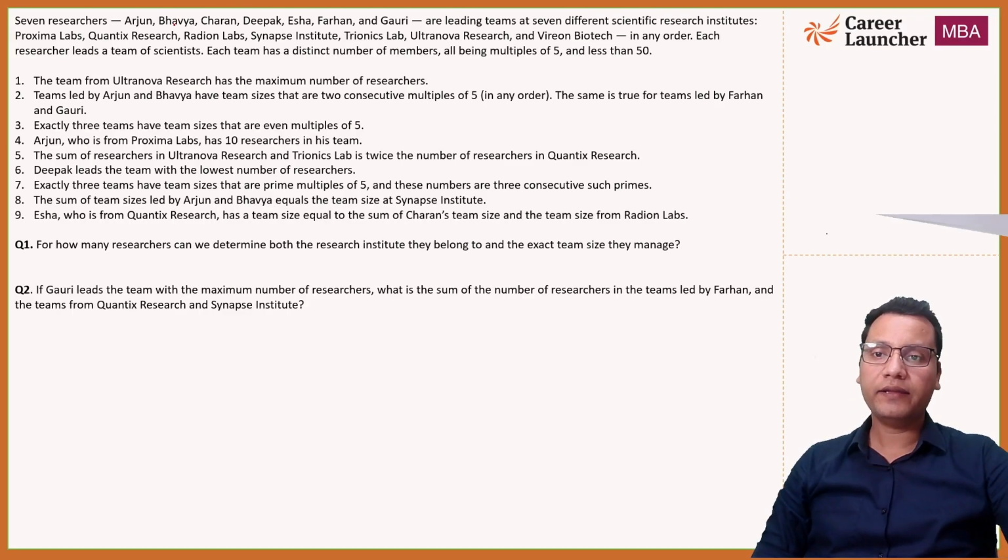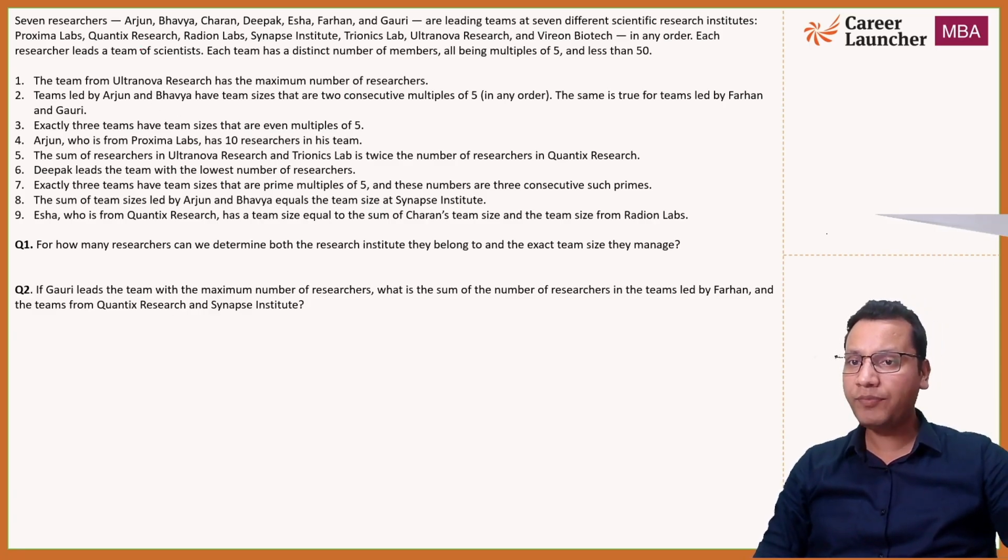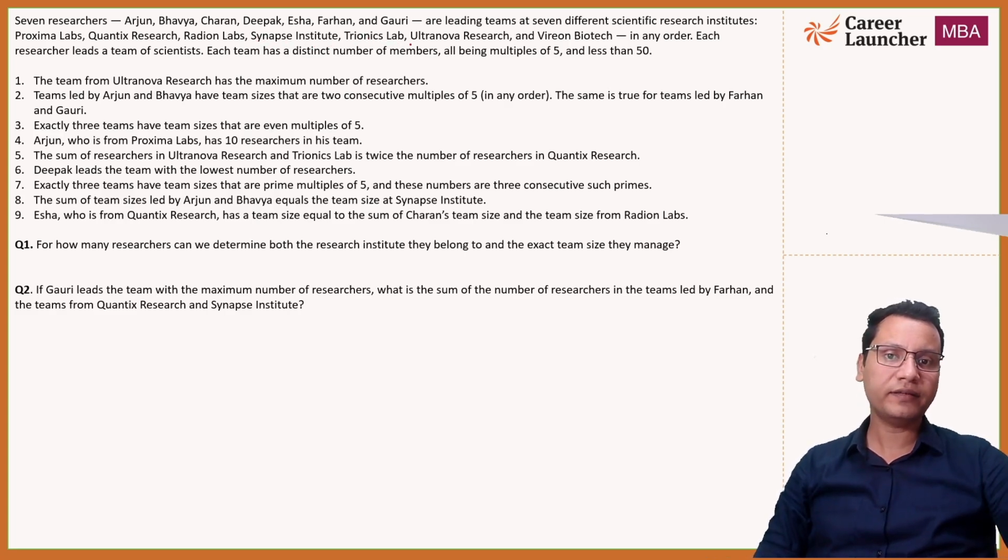So the set reads as there are 7 researchers: Arjun, Bhavya, Charan, Deepak, Isha, Farhan, and Gauri, and they are leading teams at 7 different scientific research institutes, which are Proxima Labs, Quantix Research, Radion Labs, Synapse Institute, Trionics Lab, Ultranova Research, and Varion Biotech, in any order.